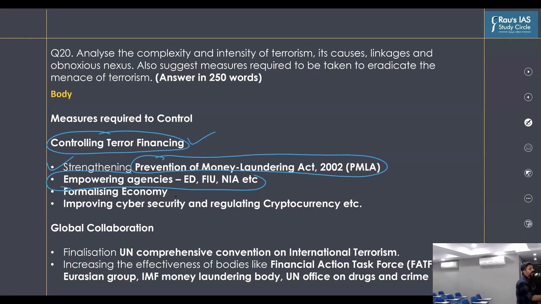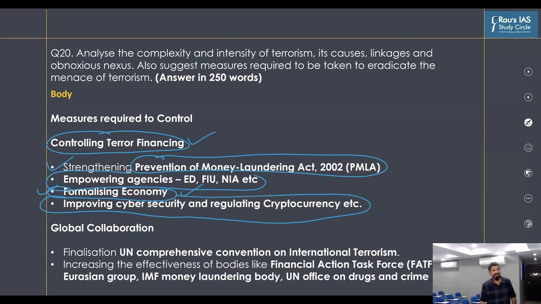Then, of course, black money is one problem, or informal economy leads to money laundering, plus it is one of the factors which is helping the terror financing. That is why what we'll do, we'll focus on formalizing economy more and more. That is why we need more financial inclusion and formal economy in India. Plus, of course, we need to improve the cyber security, and we need regulation on cryptocurrency, etc., because these are the routes that are being taken by the terrorist organizations these days.